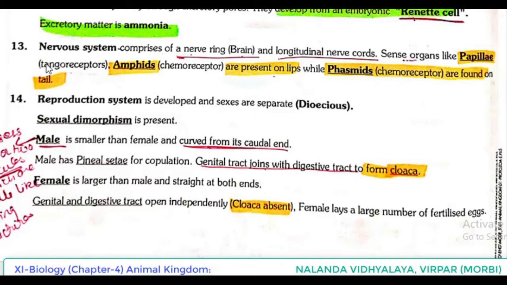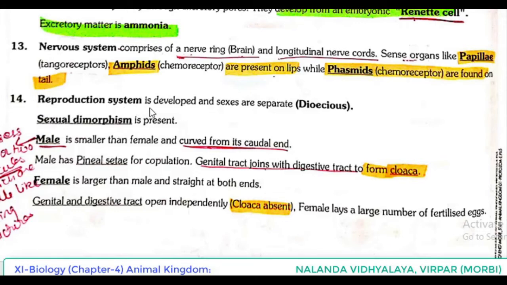Papillae are tangoreceptors for touch, amphids are chemoreceptors present on lips, and another chemoreceptor, phasmids, is found on the tail.